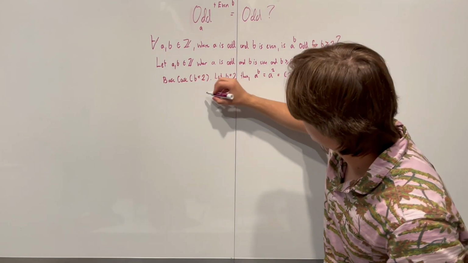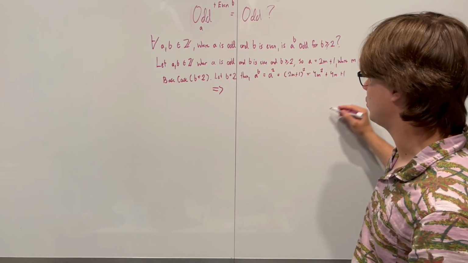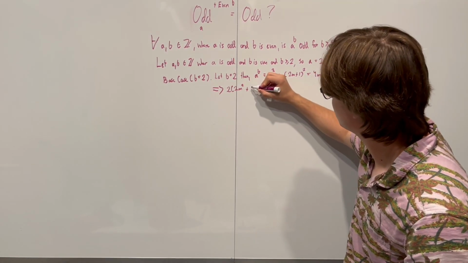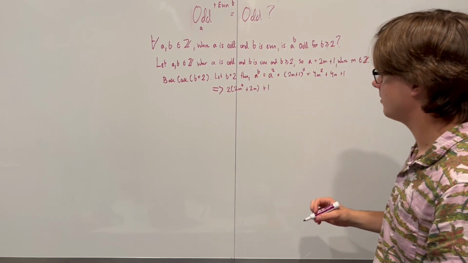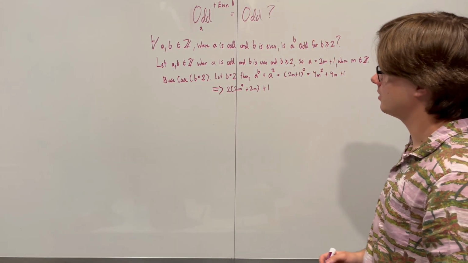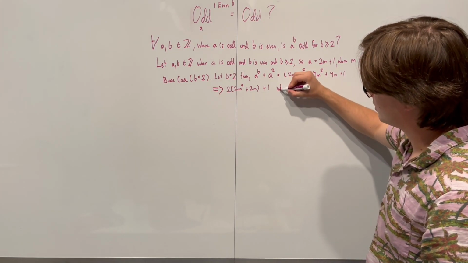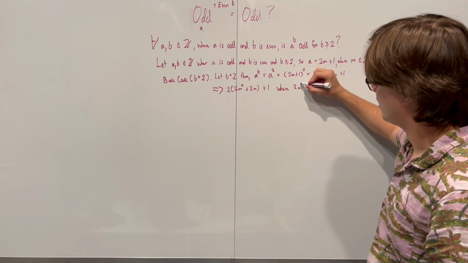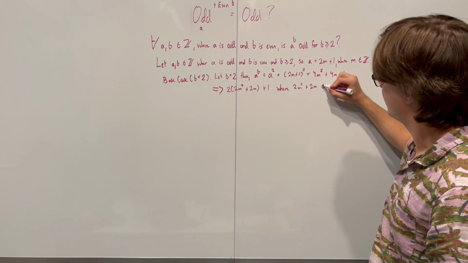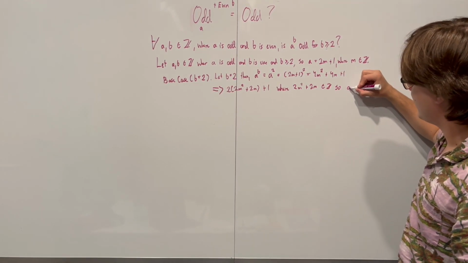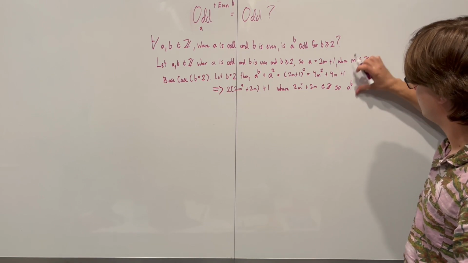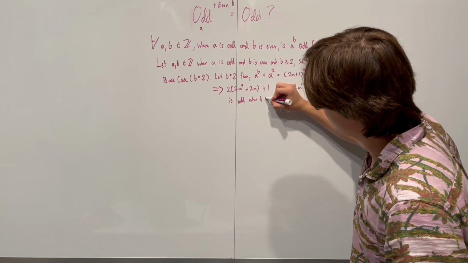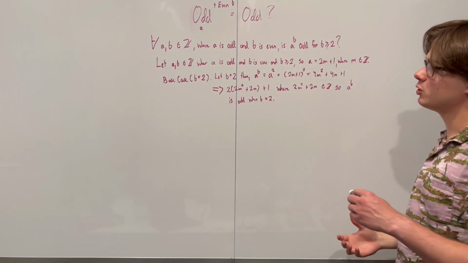So we're going to put an arrow here just to continue our thought process. We're going to say 2 times 2m squared plus 2m, plus 1. Awesome. We've already got it to look odd. So all we have to do is explicitly state that what's in the brackets here is just an integer, where 2m squared plus 2m is an integer. So a to the power of b is odd when b is equal to 2. Cool. We've proven the base case.